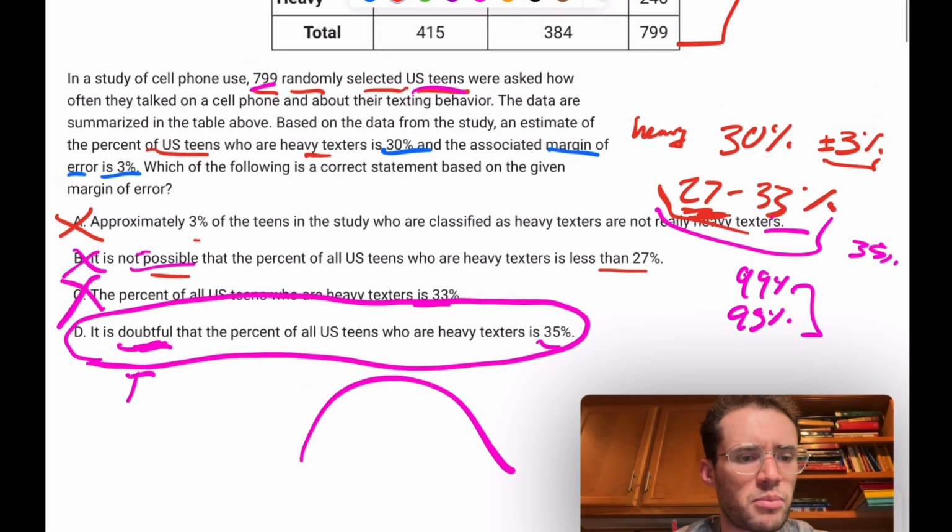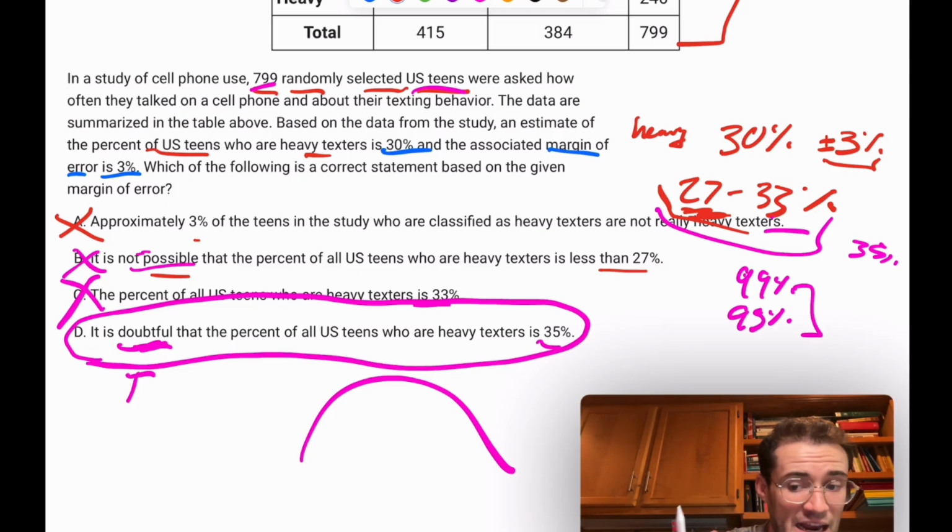This one is just important. I think some people might choose B if they don't fully understand margin of error. Margin of error does not mean it's guaranteed to be within that margin of error, right? It's not like it's 100% certain it's in that margin of error. It just means, based on whatever certainty threshold they needed, it has to be in there. So maybe you have 99% confidence or 95% confidence or something like that.